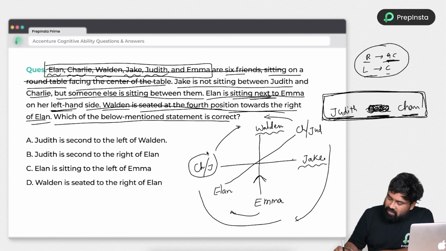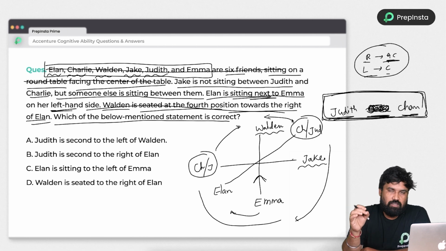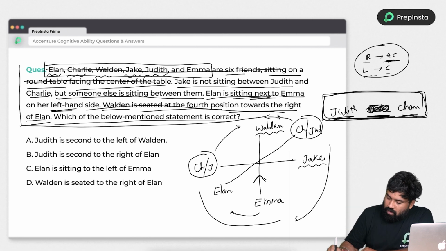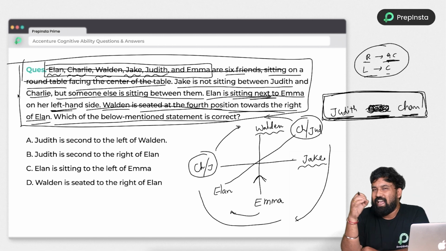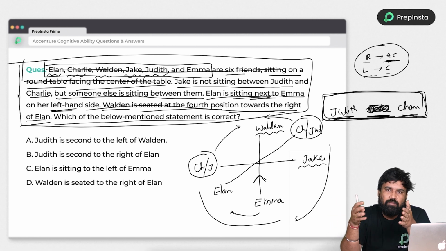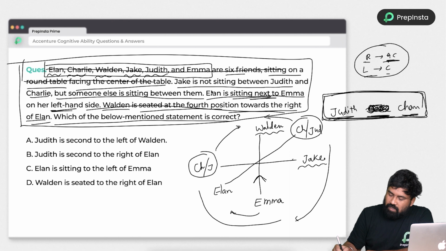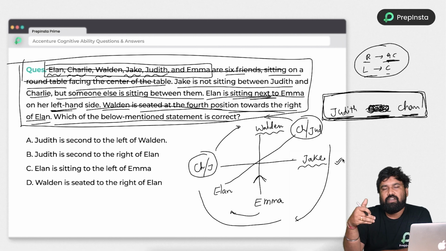So this is how the arrangement got sorted. But we didn't finalize these two positions. Still, you can continue with the options. If you did not get the proper answer or complete alignment in the arrangement, it doesn't matter, you don't have to worry, you can continue with the remaining things. Because many people will think, if I don't get the complete arrangement, I have missed something in the question. No, they will test like this only. If something is missing, don't worry, just go to the options and then verify. Because sometimes they will ask the arrangements in a completed way also.